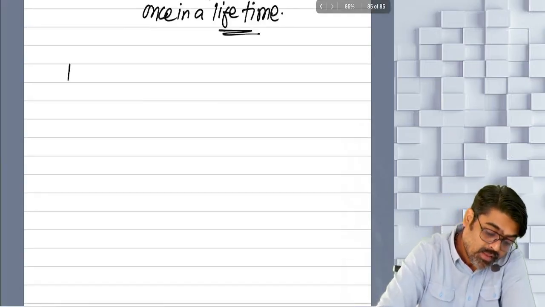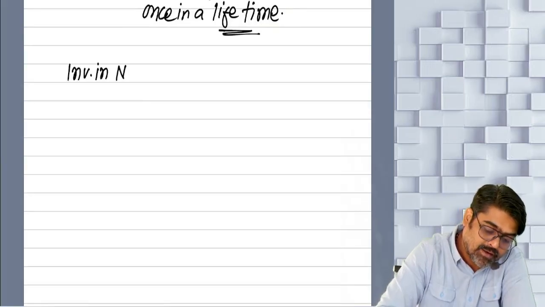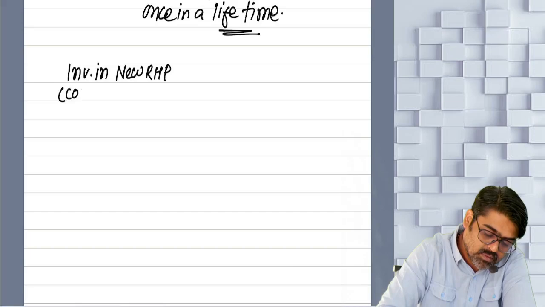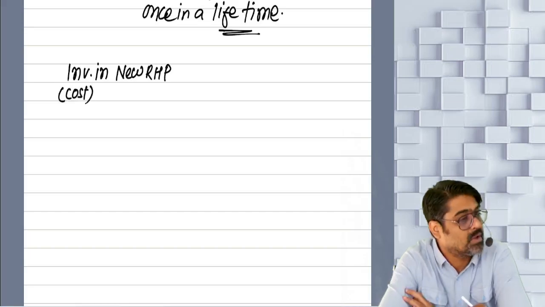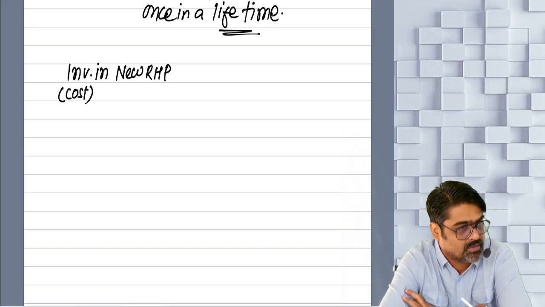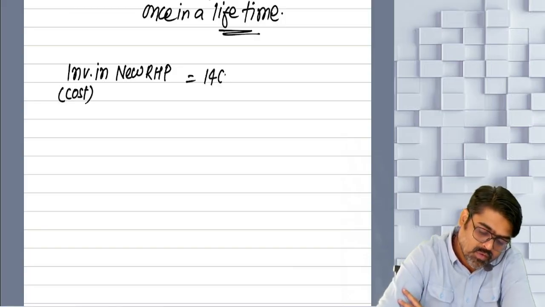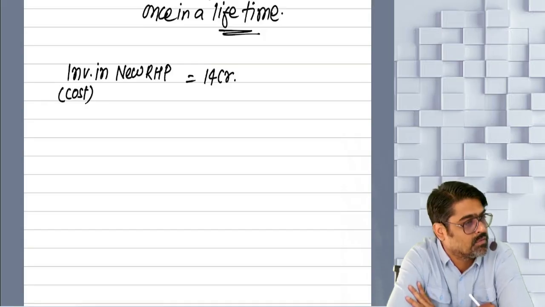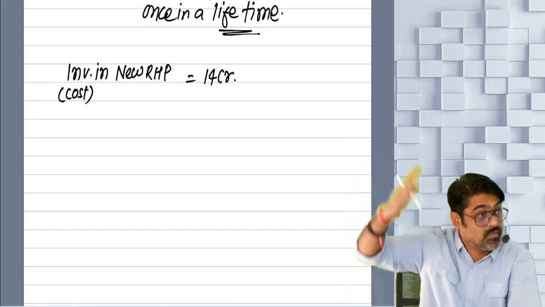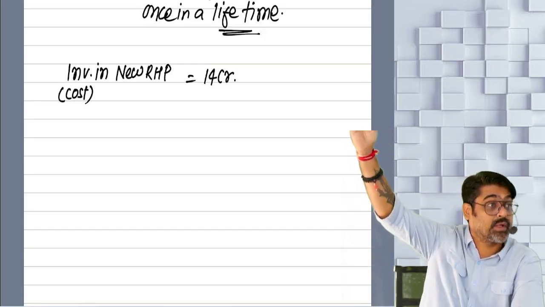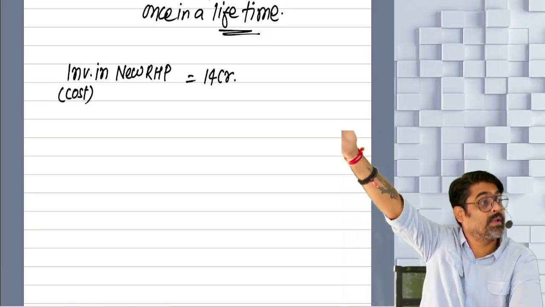Now see, investment in new residential house property. Investment means what? Cost. Cost of new residential house property. Yes or no? Was 14 crores. Meaning you can claim your exemption if your long-term gain is 14 crores. Up to 14 crores you can claim the exemption.